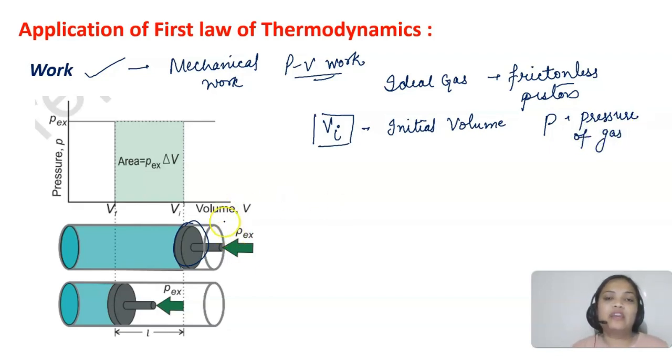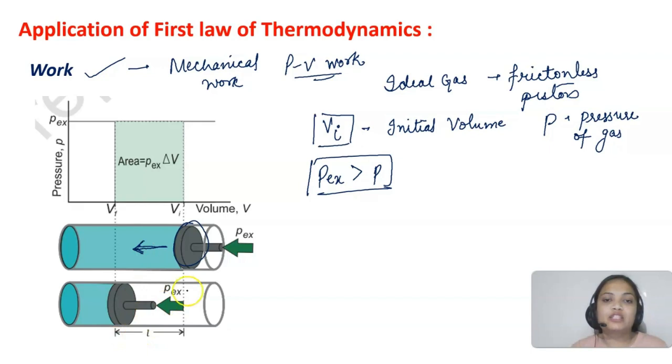Now let's say we are applying some external pressure. If P external is greater than P, what will happen? The piston will move inwards, no? It will move in this direction, see in the diagram, until the pressure inside and outside becomes equal.